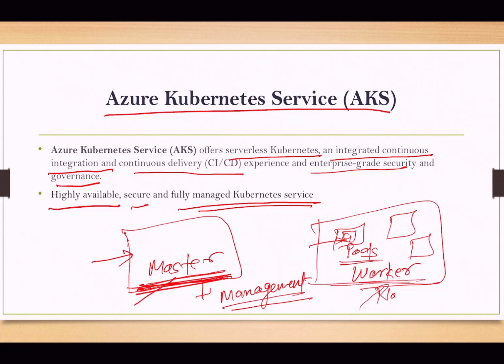We can have the scenario where we have only one node. On that one we can have the master and worker node together, everything can run on that one. But in the ideal scenario, or we can say the best practice, we use different nodes for that. One is for admin purposes, or we can say management purposes, and this one is for executing or running our application. Okay, so this is about Azure Kubernetes Service.